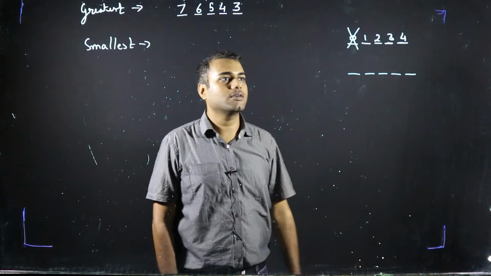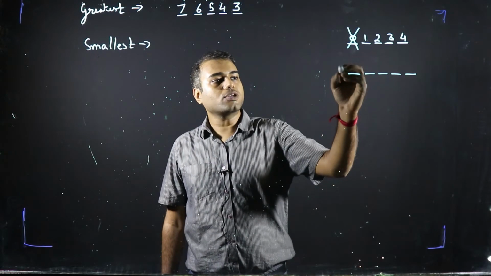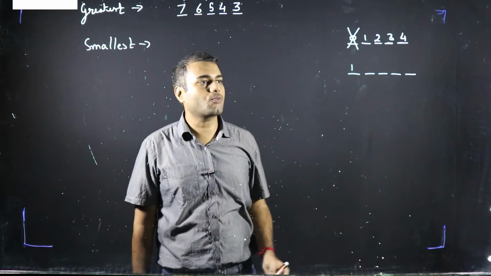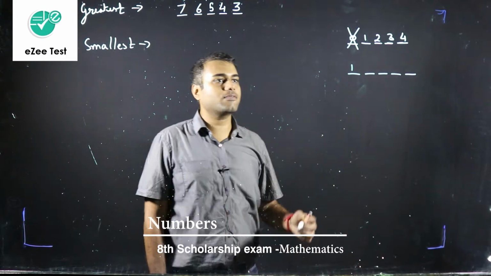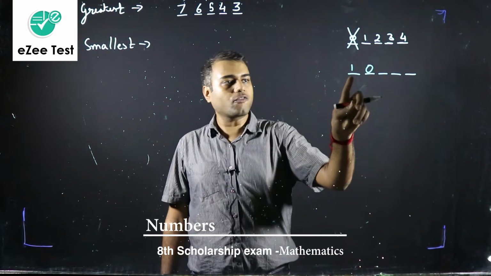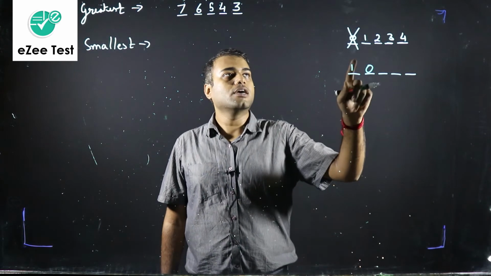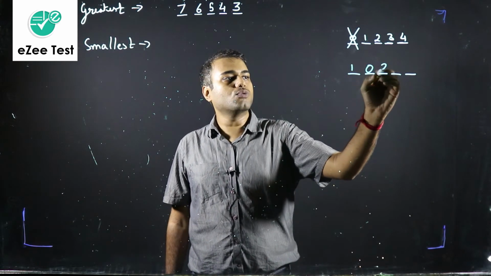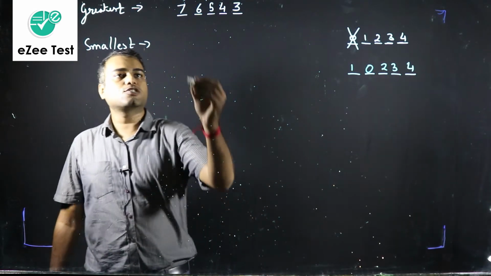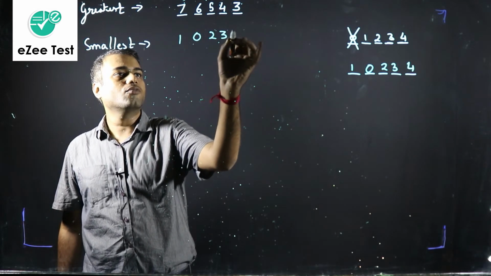So other than 0, what is the next possible number? What is the next possible smallest number? It is 1. So we have to start with 1. Now next we can keep the next possible smallest number, which is 0. So instead of keeping 0 in the first place, we have to keep 0 in the second place. So the number will be 1, 0, 2, 3 and 4. So out of these available digits, the smallest number we can form is 1, 0, 2, 3, 4.